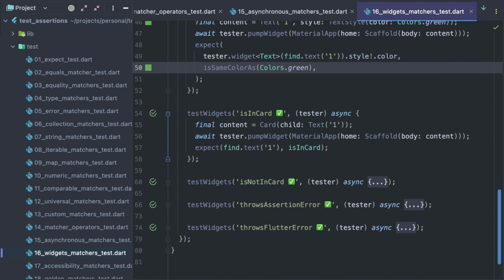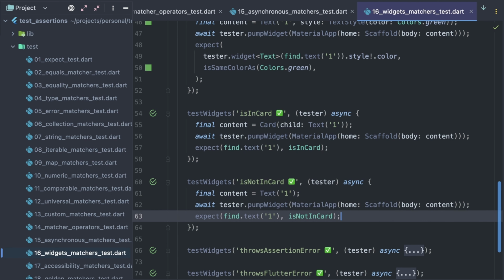The next pair, isInCard and isNotInCard, helps to verify that a widget has at least one Card widget ancestor, or no Card.